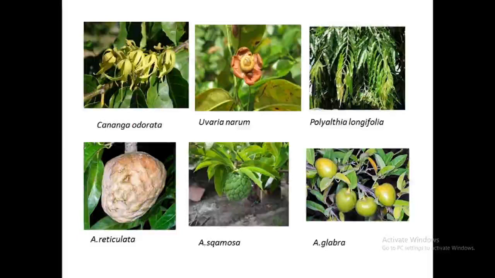So that's all about the family Annonaceae, and you also have to study the primitive features and economic importance of the family Annonaceae. Okay, questions from this part: first, describe the androecium in Annonaceae. What type of fruits are there in Annonaceae? Then also the primitive features of the family Annonaceae, and the economic importance of the family Annonaceae.